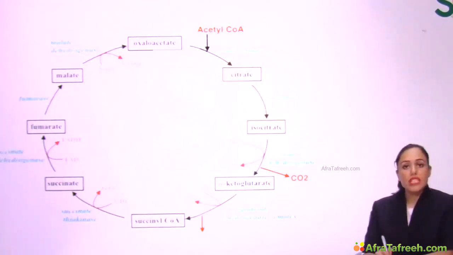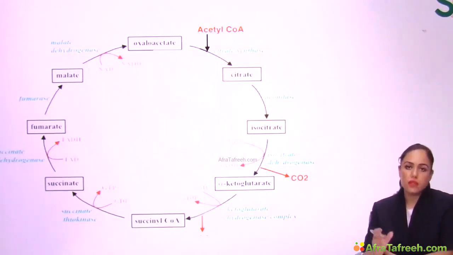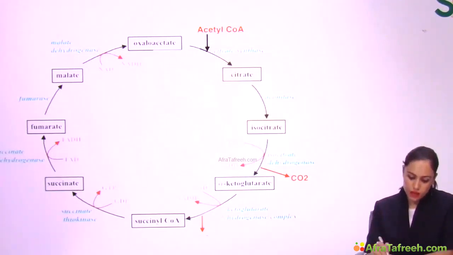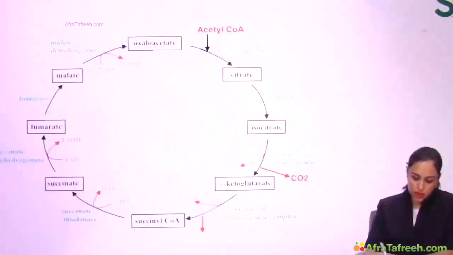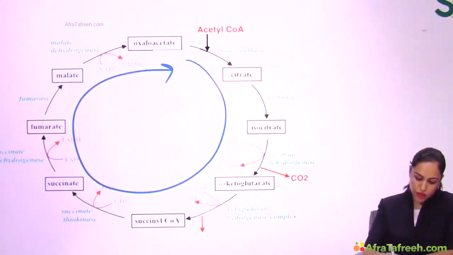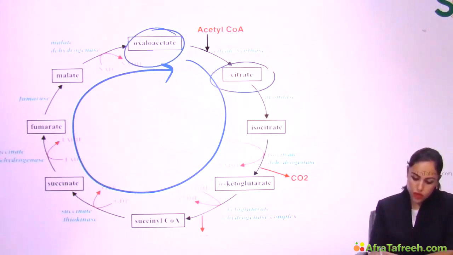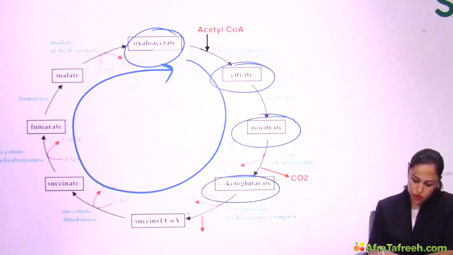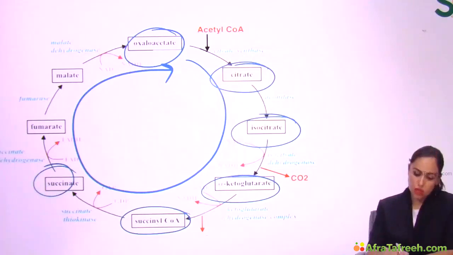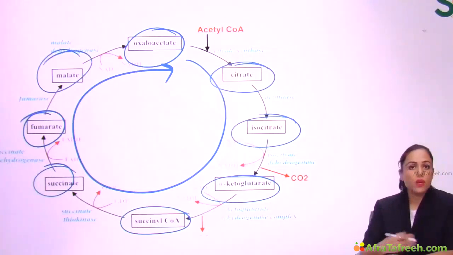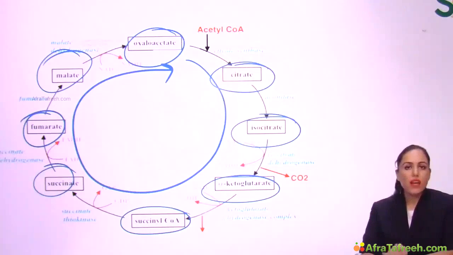So we are done with the detailed steps of TCA cycle. Now let's again see TCA cycle with the eagle's eye view. That is, see what is happening. The other substances are intermediates of TCA cycle, which I have written in the circular form. Oxaloacetate, citrate, isocitrate, alpha-ketoglutarate, succinyl-CoA, succinate, fumarate and malate. They all are intermediates of TCA cycle, but acetyl-CoA is not an intermediate of TCA cycle.